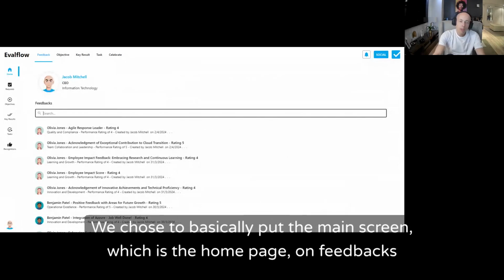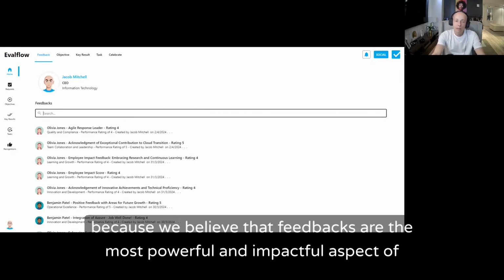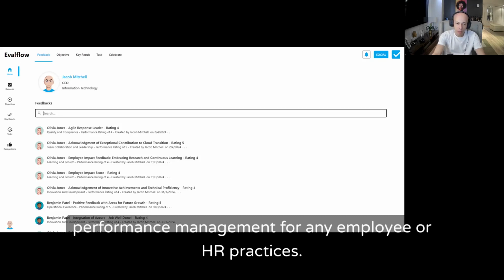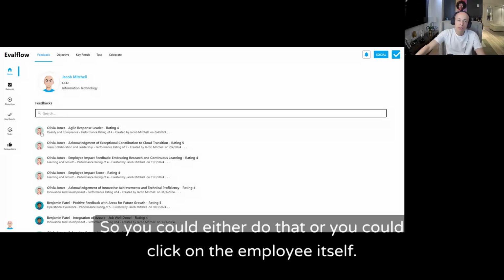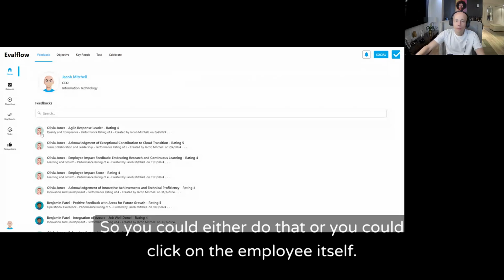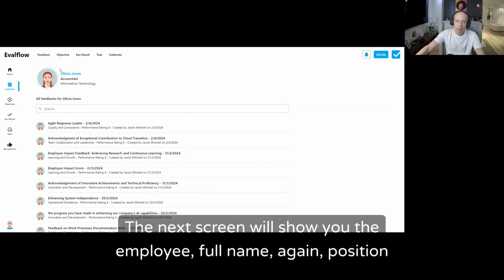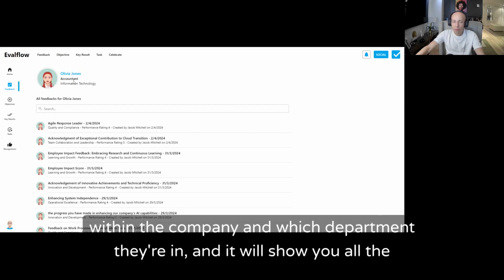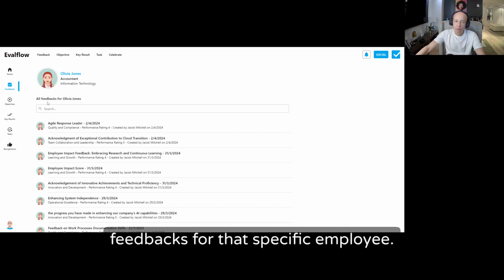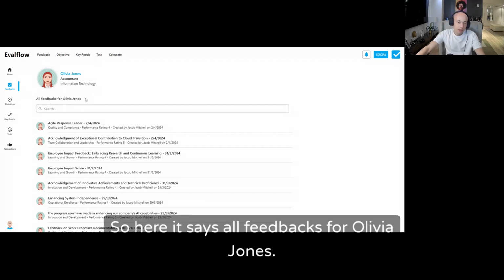We chose to basically put the main screen, which is the home page, on feedbacks because we believe that feedbacks are the most powerful and impactful aspect of performance management for any employee or HR practices. So you could either do that, or you could click on the employee itself, and the next screen will show you the employee, full name, again, position within the company, and which department they're in. And it will show you all the feedbacks for that specific employee. So here it says all feedbacks for Olivia Jones.